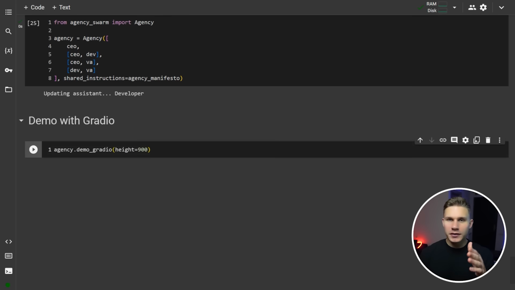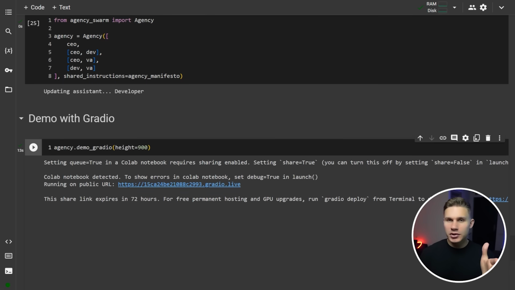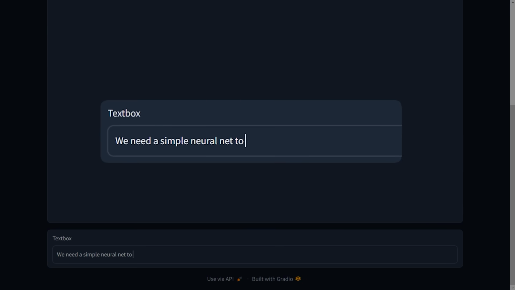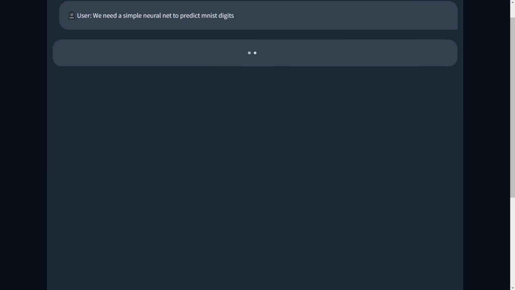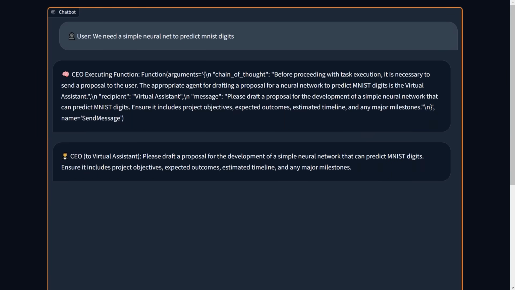After our agency is initialized, the last thing we need to do is simply run the demo Gradio method. This will create a simple chat application with Gradio where you can test your agency swarm. So let's see how it works. The first message I will send is: we need a simple neural net to predict MNIST digits. This kinda mimics a simple project that an AI development agency might receive.